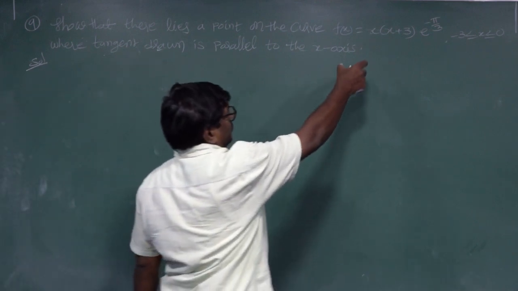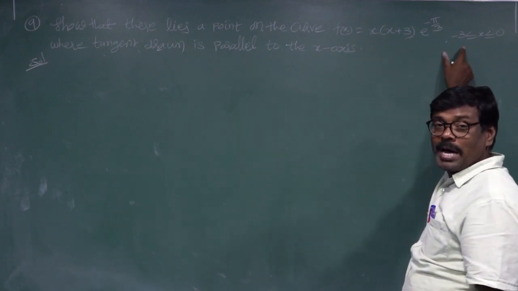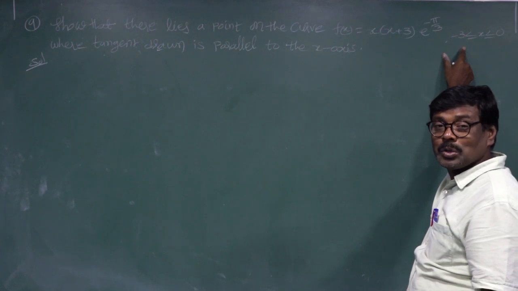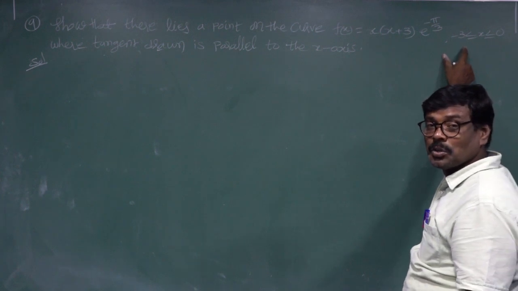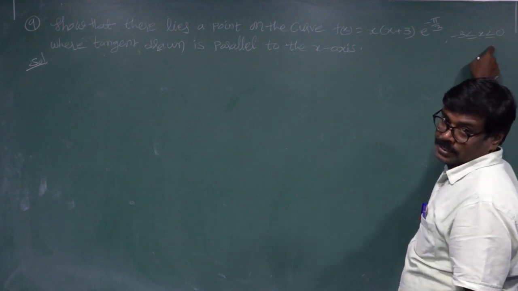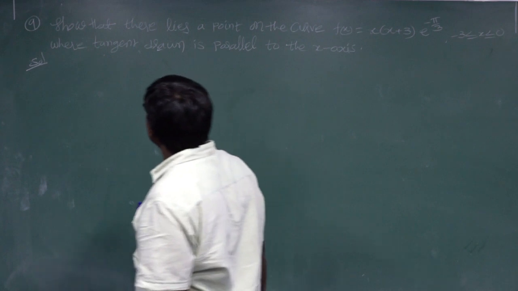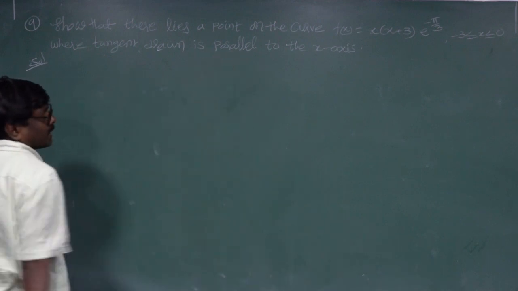This is converted to the closed interval, for all x belonging to minus 3 less than or equal to x less than or equal to 0.